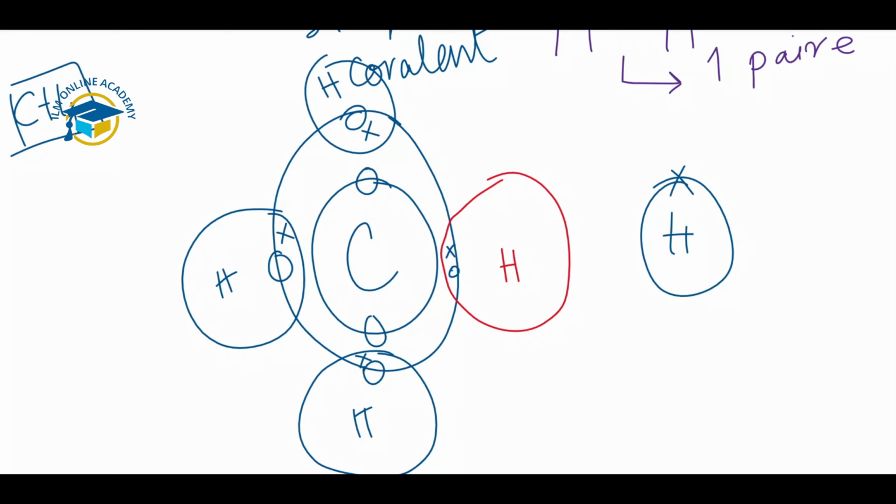Carbon needs 4 more electrons. 4 hydrogen atoms will come nearer to this, and they form the 4 single covalent bonds with the carbon. This is also an example of a single covalent bond. Next I will show you the example of the double covalent bond.